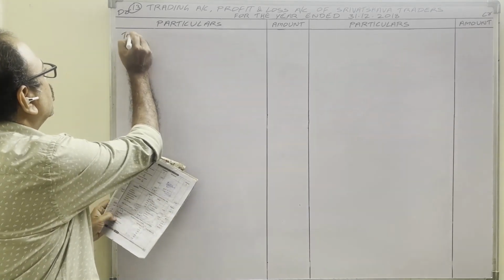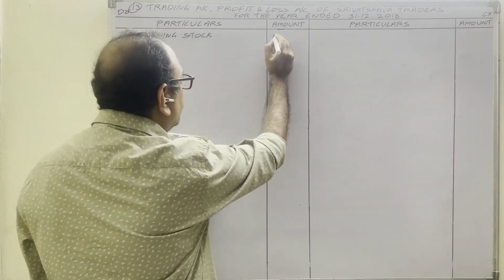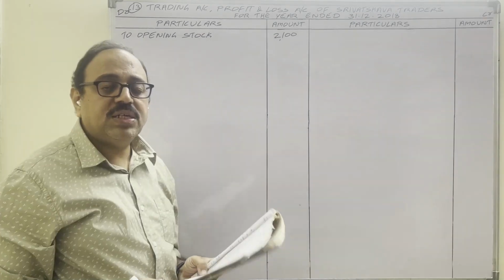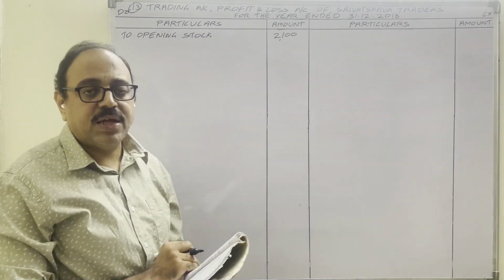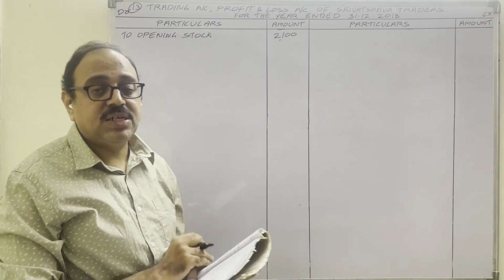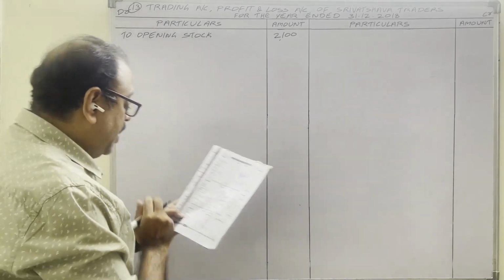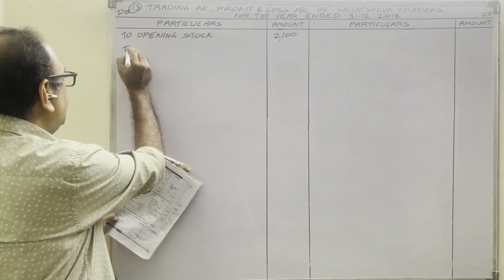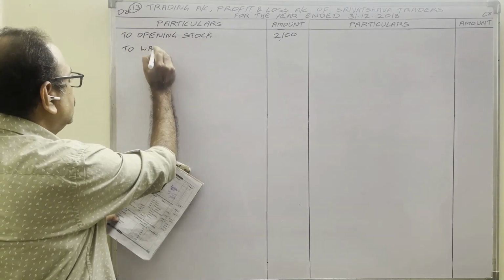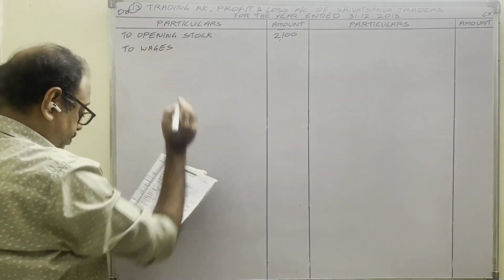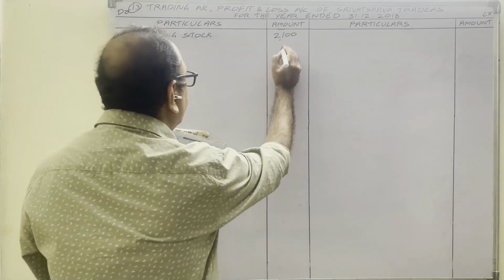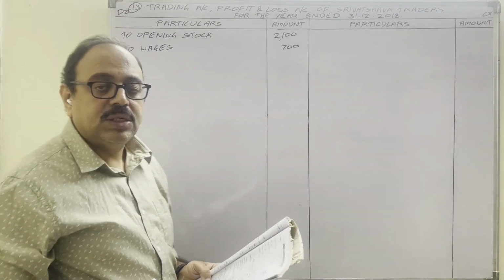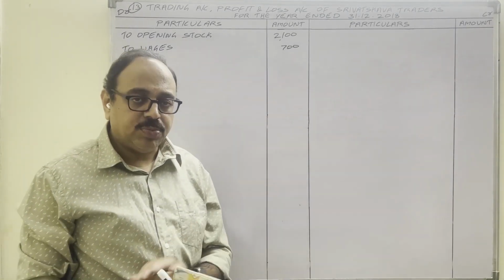Cash, opening stock, trading account debit side: to opening stock 2100. Wages, which we pay to workers. Workers work in the factory, so this is manufacture related expenditure, direct expenditure, trading account debit side. To wages 700. Carriage on purchases. Carriage means transport.